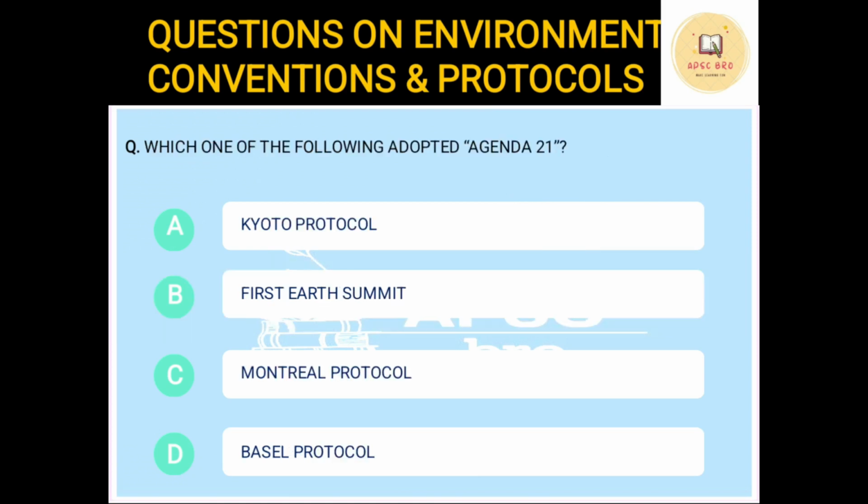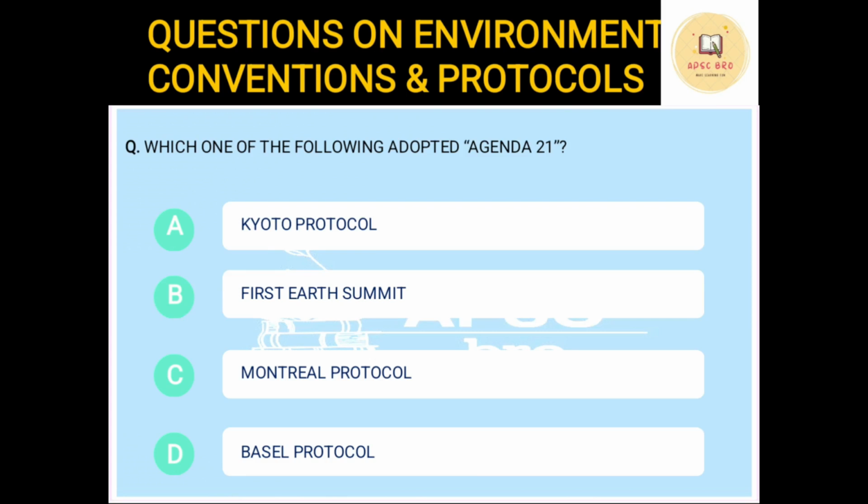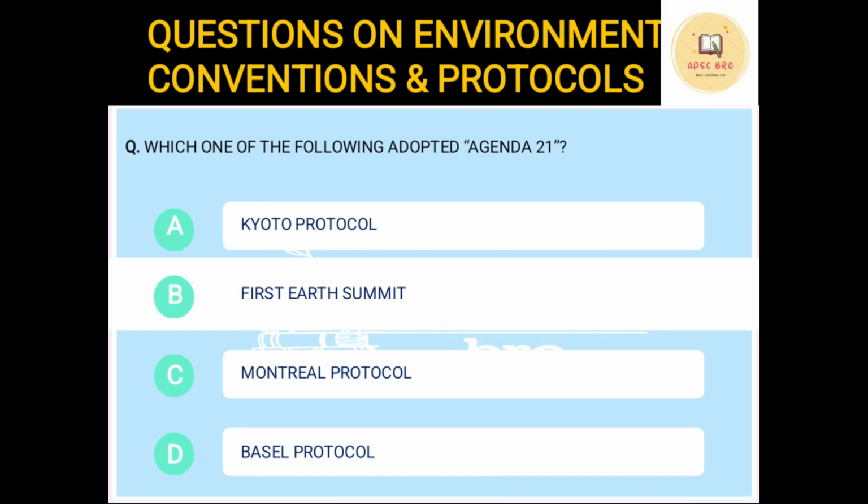Okay. Next question. Which of the following adopted Agenda 21? Okay. Now, Agenda 21 it was adopted in First Earth Summit. This First Earth Summit is also known as the Rio Convention. Right? It is also known as the Rio Convention, and it was adopted in 1992. This Earth Summit or Rio Convention is one of the most pioneering and most ice-breaking conventions to take place towards